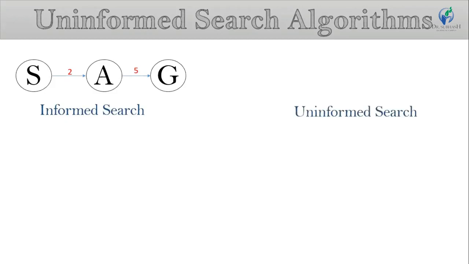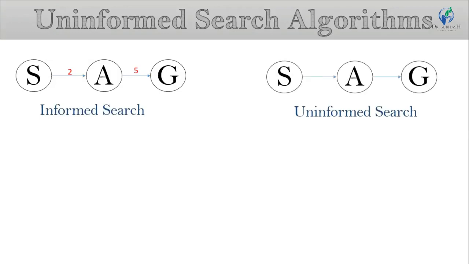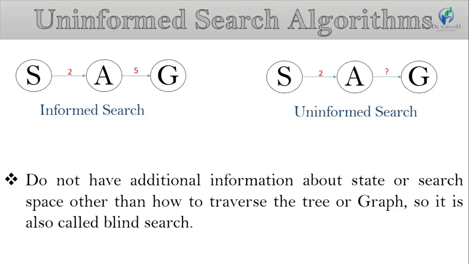But in uninformed search, we only know at which cost we reached the intermediate node A from the start node S. But we cannot know at which cost our intermediate node A reaches the goal node G. So, we can say that an uninformed search algorithm does not have additional information about the state or search space other than how to traverse the tree or graph. So it is called blind search.